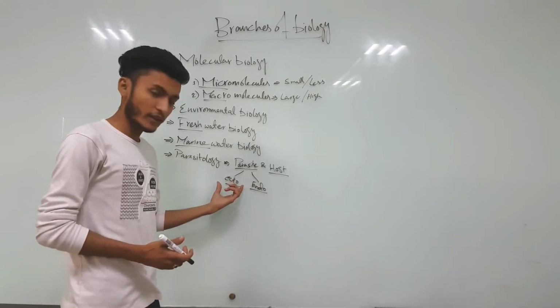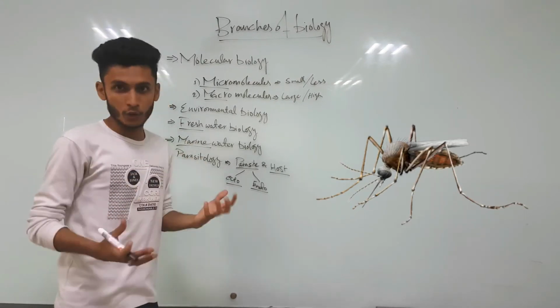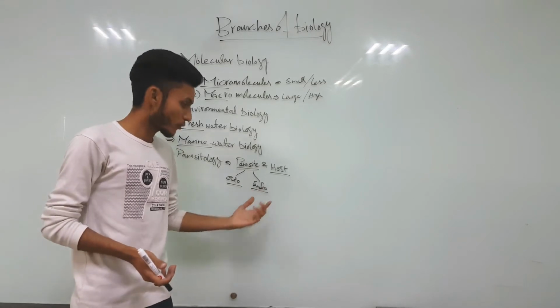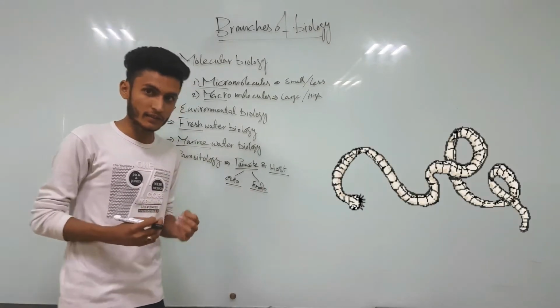The example for an ectoparasite is the mosquito. Mosquitoes get blood from the host body and in return give plasmodium, which causes malaria. And endoparasites could be tapeworms, which live inside the intestine of a living organism.